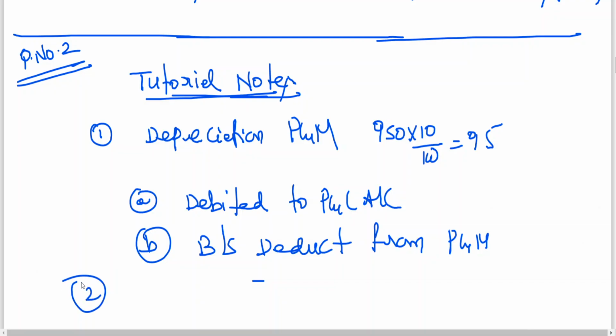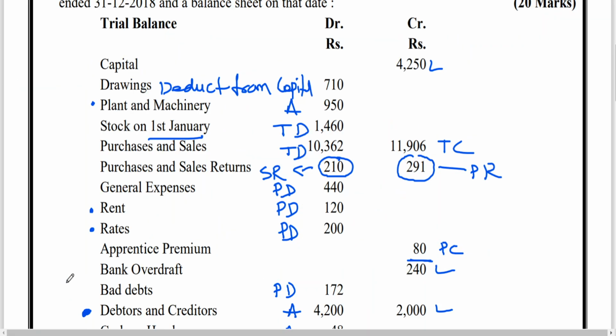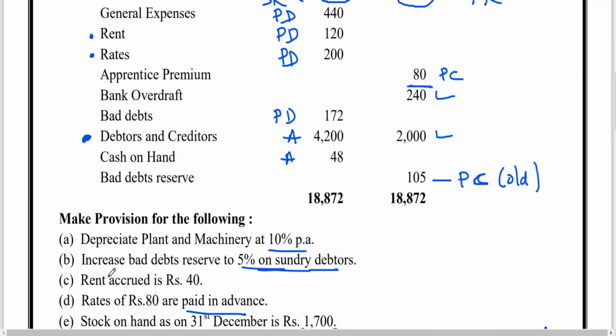Then adjustment number 2. Increase bad debts reserve to 5% on debtors. They are asking, increase means they are asking you to provide provision for bad debts. Already 105 is there. This provision was created last year for meeting the bad debts. This 105 rupees was the provision for meeting the bad debts arising in the current year.